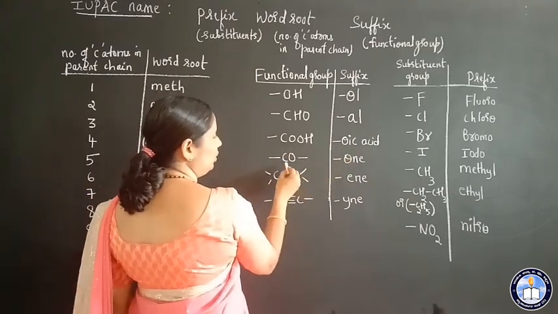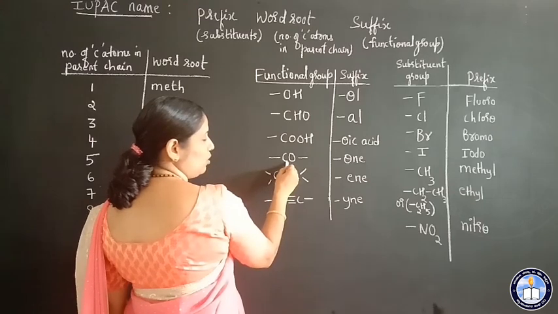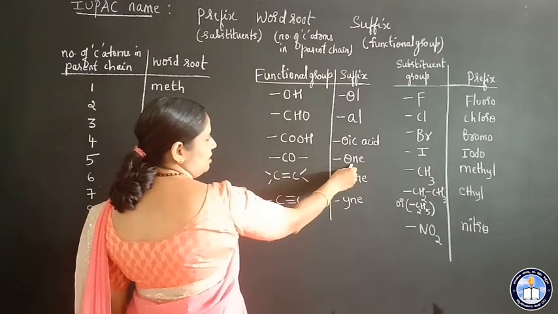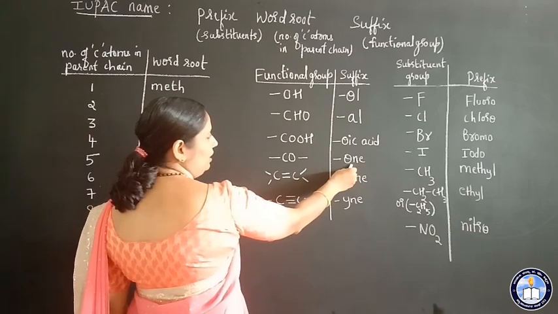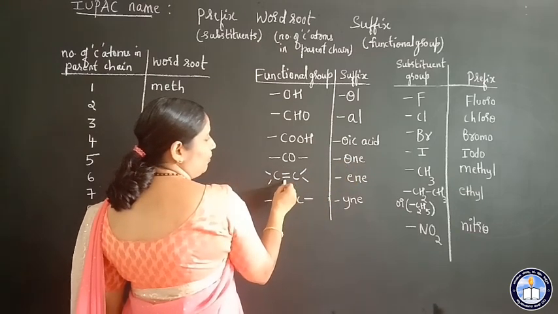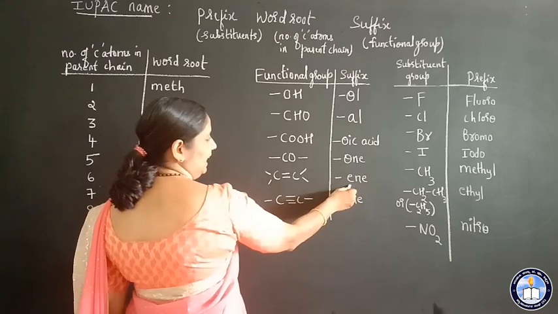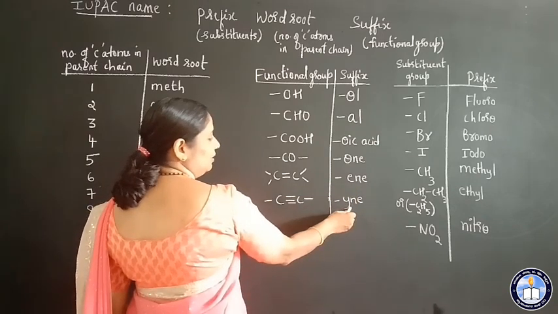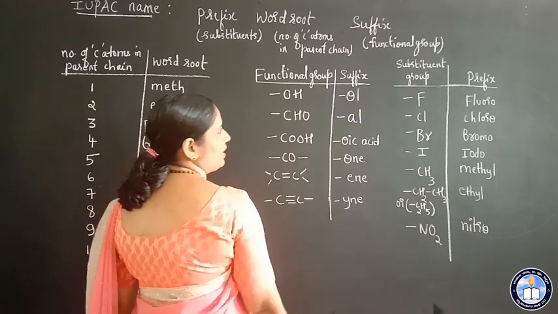For ketone, this CO is called the carbonyl group, so the suffix is ONE. If a double bond is present, the suffix is ENE. If a triple bond is present, it is YNE.